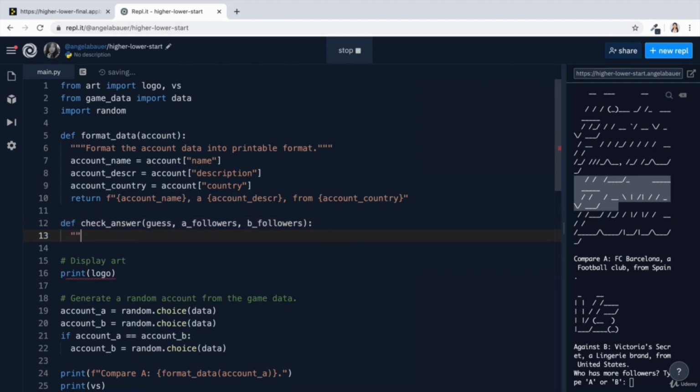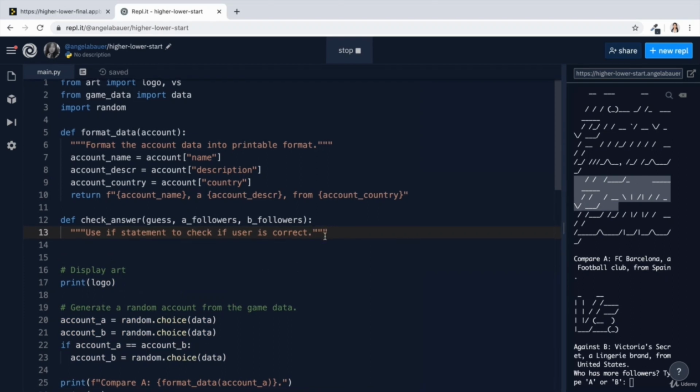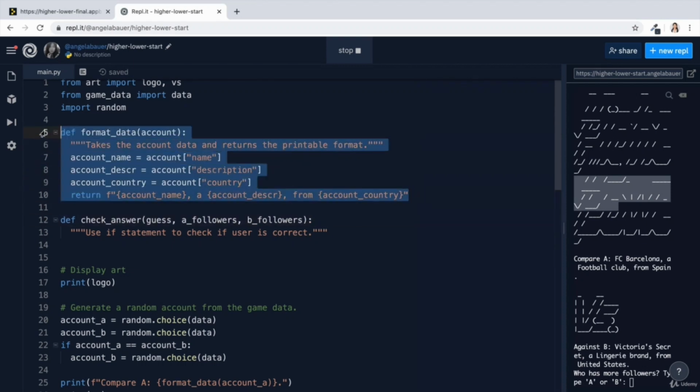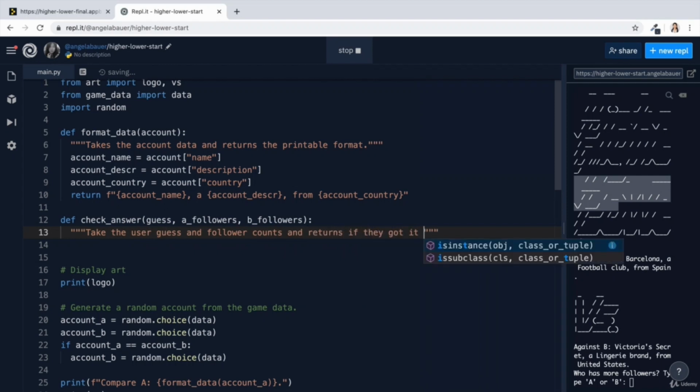And I'm going to add some docstrings. So the docstrings are really important, especially when your function returns something. For example, in this case, it should actually say, takes the account data and returns the printable format. That makes it so much clearer what this function actually does. What are its inputs and what are its outputs? In our check_answer, then it's going to take the user's guess and the follower accounts of A and B, and then return if they got it right.